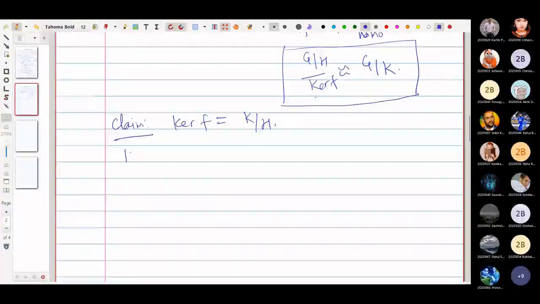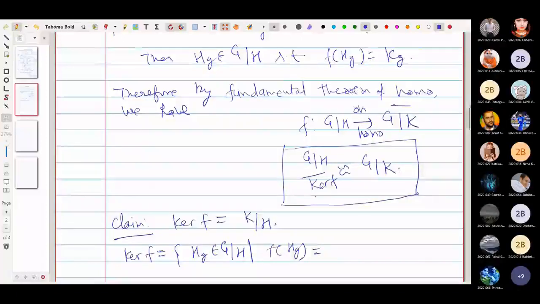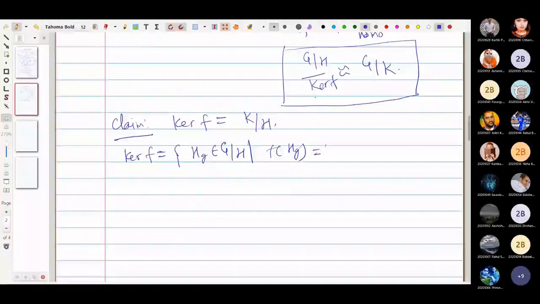Here kernel of f is the collection of all those elements Hg of G by H such that f of Hg is equal to the identity element of G by K. In a quotient group, the identity element is K, so this should be equal to K. So K is the identity of G by K.